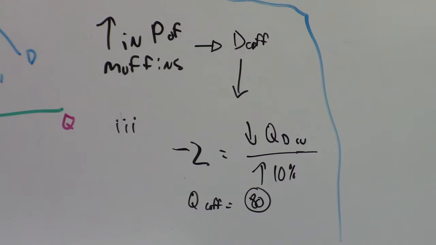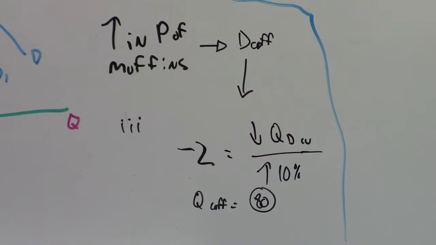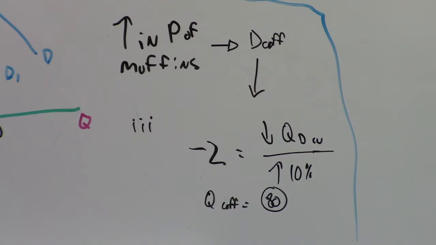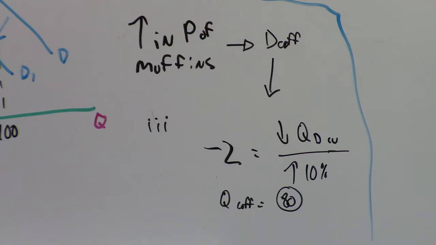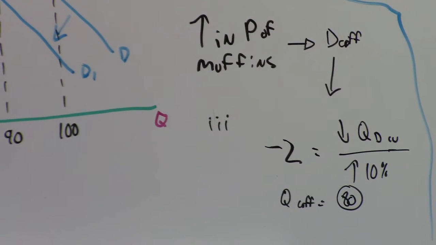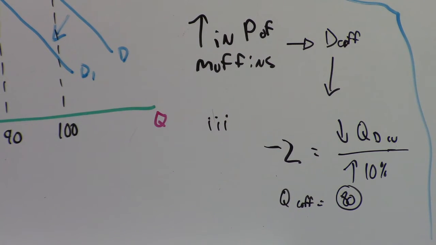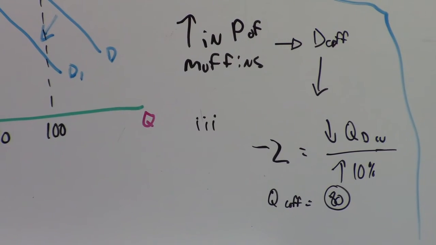So when the price of muffins increased, there was a decrease in the quantity demanded of coffee by 20%, which would be 20 off. So the new quantity would be 80.